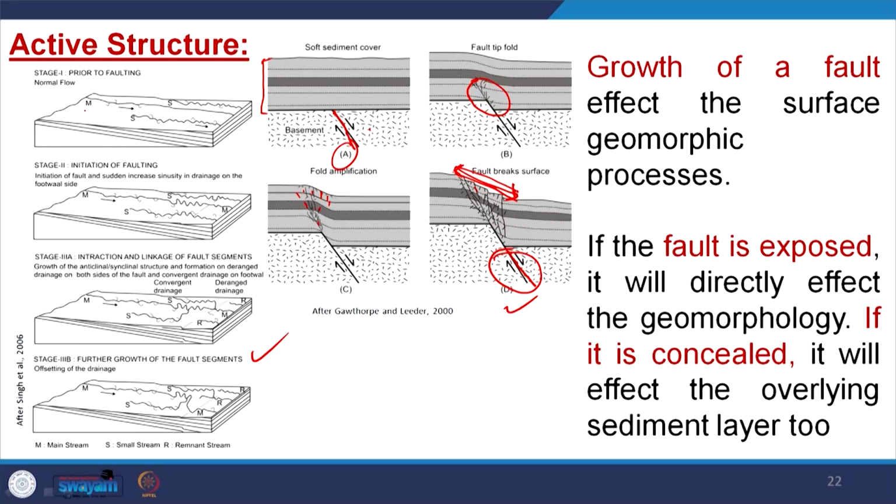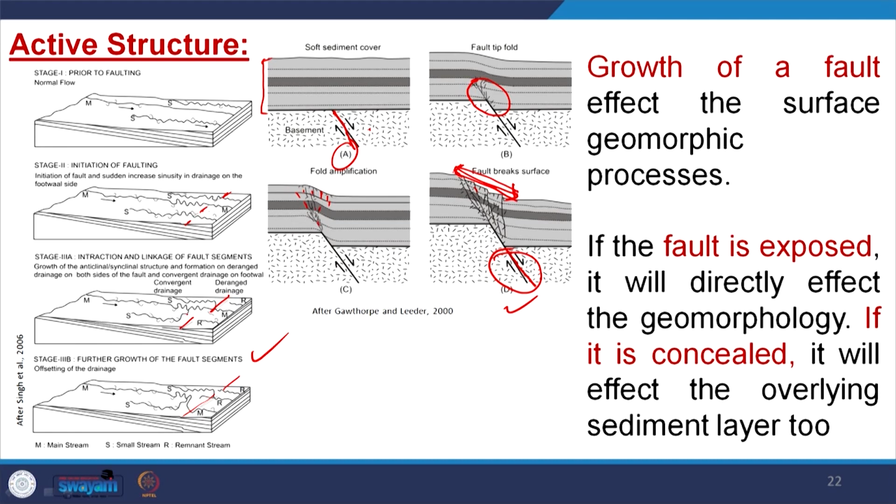Here, a fluvial system was working without the effect of any structure. With time, if you see, we are creating a fault across the river course. With time the fault grows, the length of the fault grows, and similarly the depth grows. Once a full-fledged fault is created, you see the river was going smoothly here, and due to the growth of this fault, some changes occur within the fluvial system.